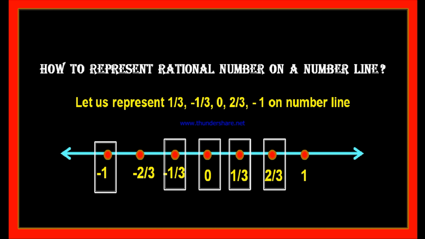Therefore, every rational number can be represented on a number line, and every irrational number can also be represented on this number line. Every point on this number line represents a unique number. Understood? Okay.